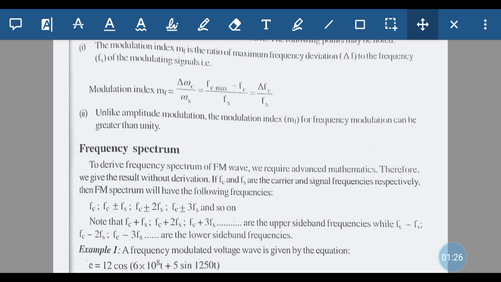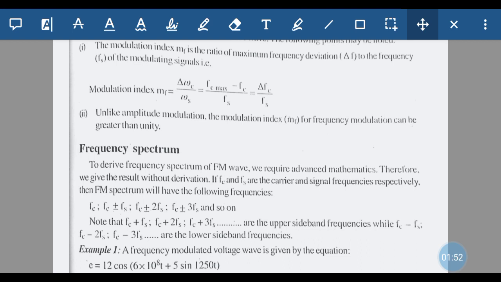Now suppose we study the frequency spectrum as we have studied the case of amplitude modulation. In amplitude modulation we have seen that the amplitude modulated wave consists of three frequencies: one is the carrier frequency, and the others are carrier frequency plus Fs and Fc minus Fs. That is, only three different frequencies are present in the modulated wave.